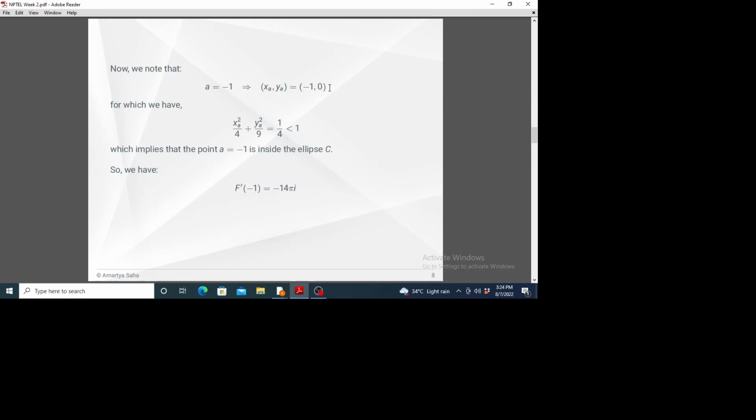Of course, this point lies inside the ellipse, because if you substitute it in the equation of the ellipse, you will get 1/4, which is less than 1. So it is inside the ellipse.